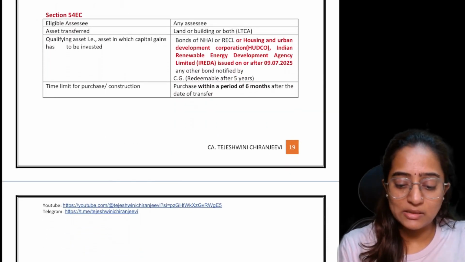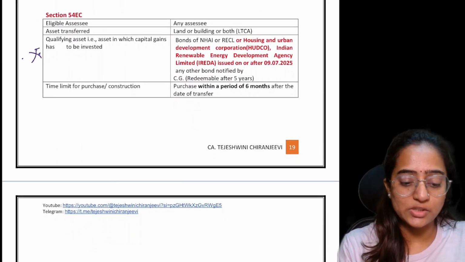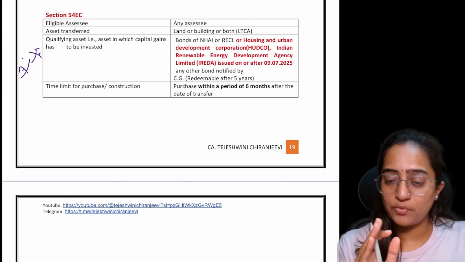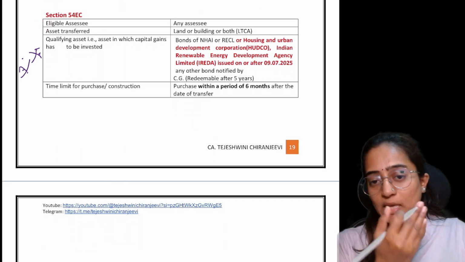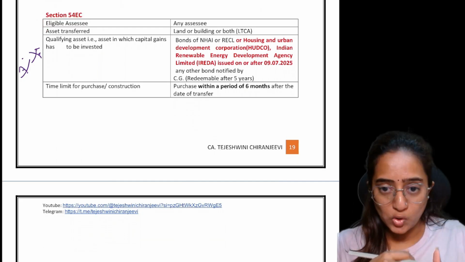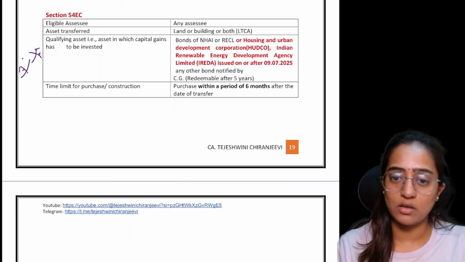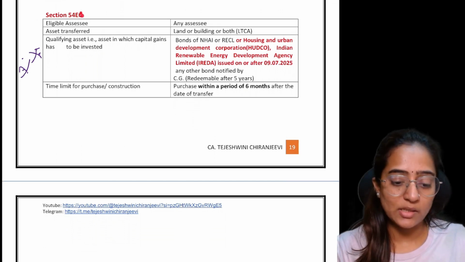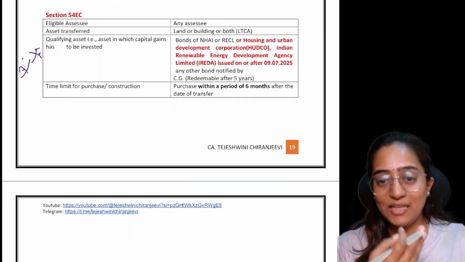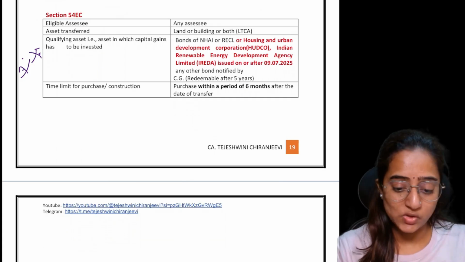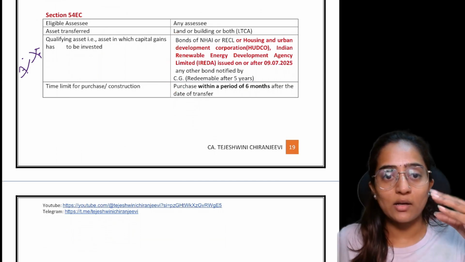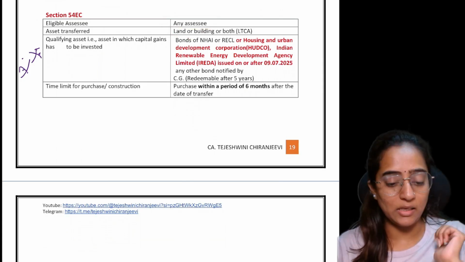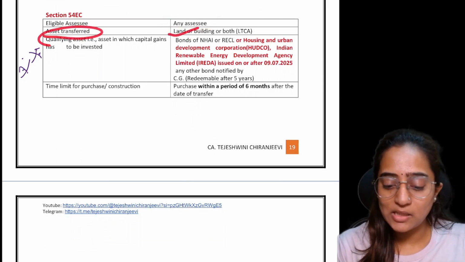See, Section 54EC, this is an amendment though. There are some additions made under Section 54EC. All of us know Section 54EC is an exemption section for capital gain. If you have capital gain and you don't want to pay tax on the entire amount, you can reduce it by investing in the bonds they are stating. It can be any assessee: individual, HUF, AOP, firm, company. The asset transferred is land, building or both.